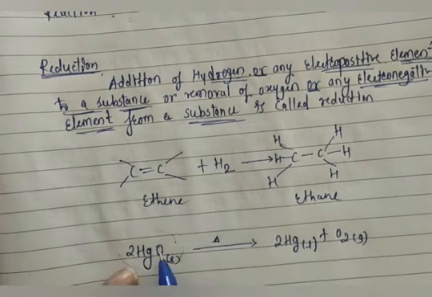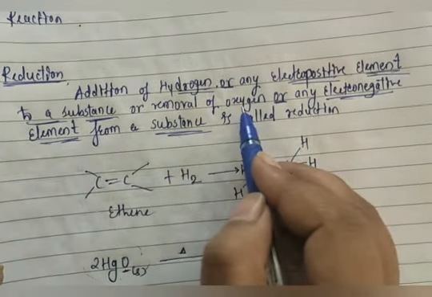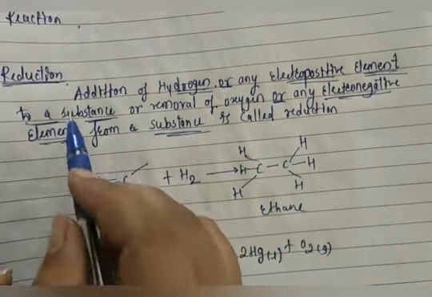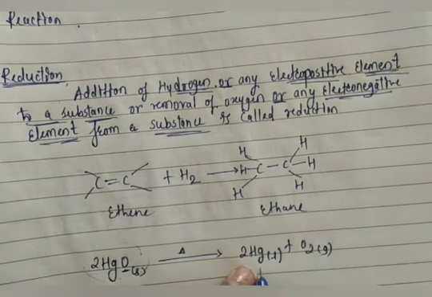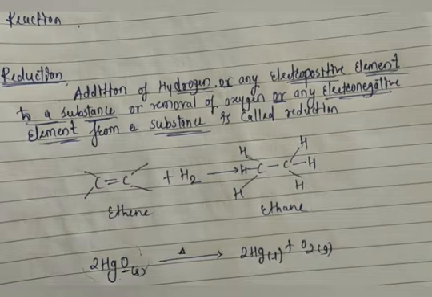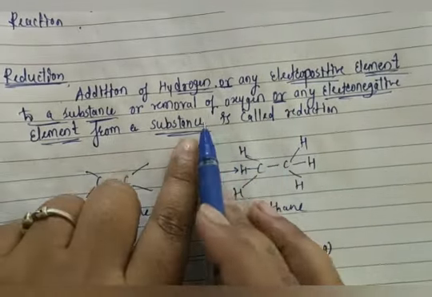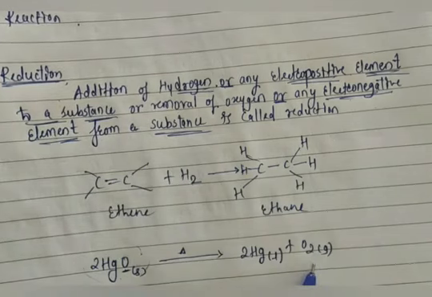So what was done here? I removed this oxygen, and oxygen acts as what? An electronegative element. So here, removal of oxygen, an electronegative element, is again called reduction. What I did here is remove this oxygen, so after removing, I get Hg separate and oxygen separate. So removal of oxygen, which is an electronegative element, from a substance is called reduction.